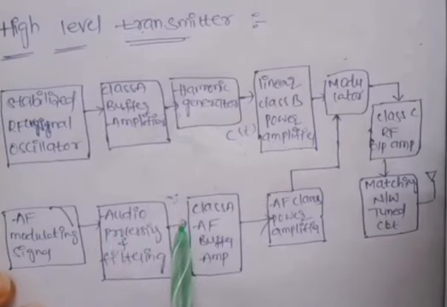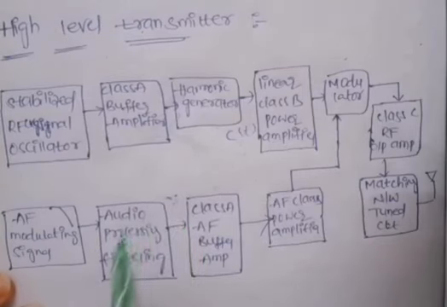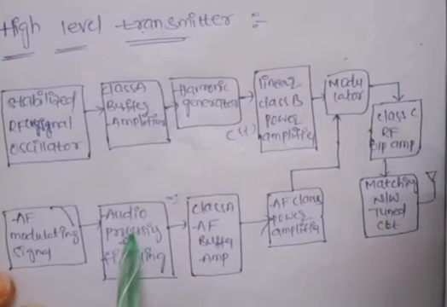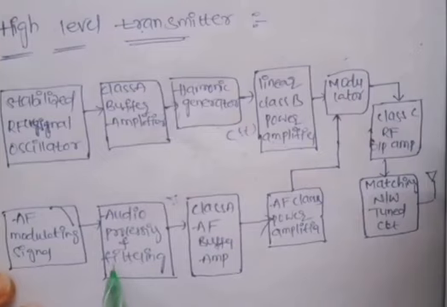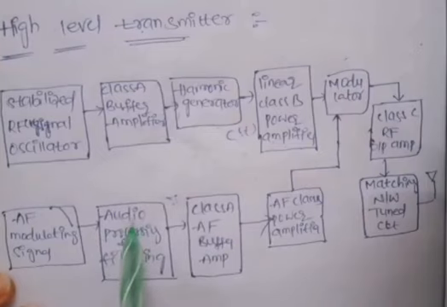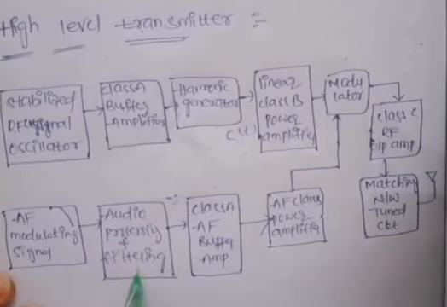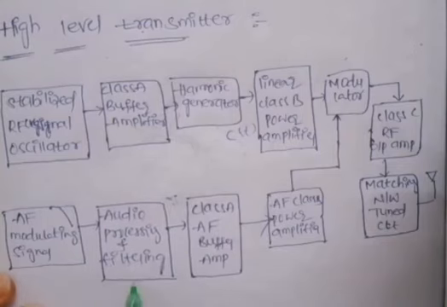It provides high gain for the low frequency components and low gain for the high frequency components. So the high gain low frequency components are passed by this audio processing and filtering network, and the low gain high frequency signals are attenuated by this network.